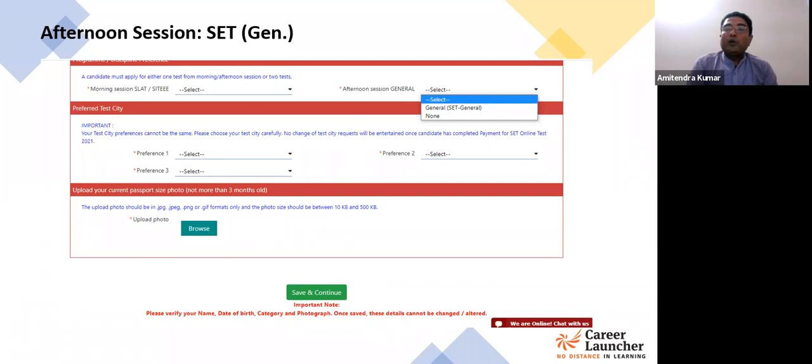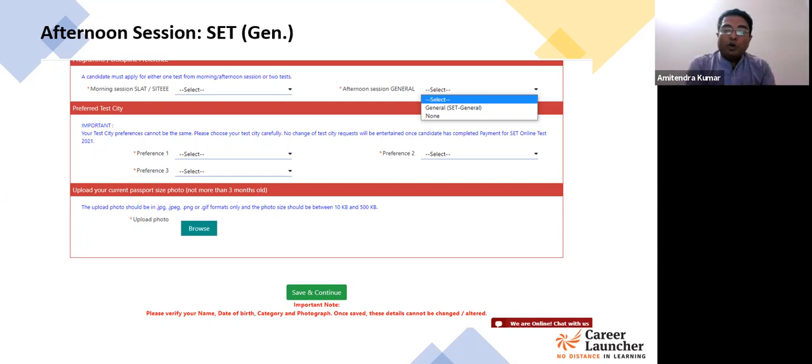Now SET general will cover multiple courses. So if you aspire to apply for the BBA program, if you're looking forward to economics, if you're looking forward to the liberal arts program, if you're looking forward to the BCA program at Symbiosis, this is one common written examination which will be considered for all these programs, for the different colleges under Symbiosis which impart this program. So here you have to be careful.